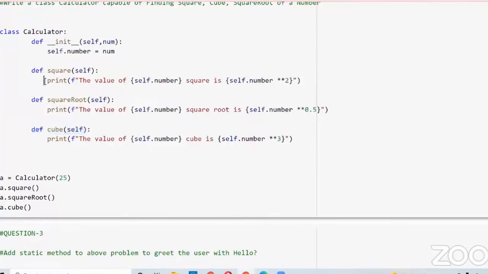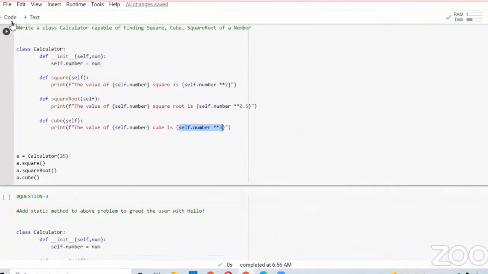Now in the square method, I want to print the value of that particular number squared. Here I gave 25, right? Whatever number you give here, that number power 2 will give the square, that number power 0.5 will give the square root, and that number power 3 will give the cube. For example, let me run this.